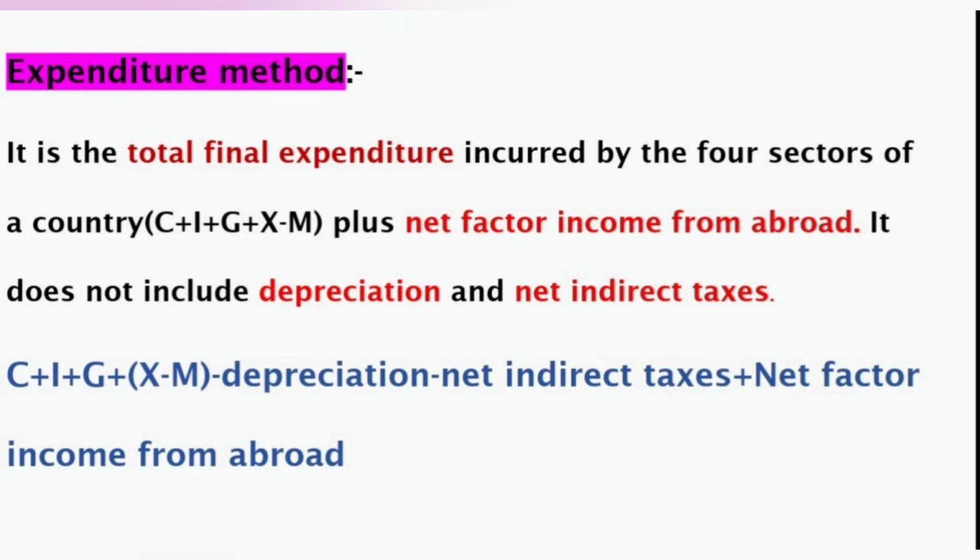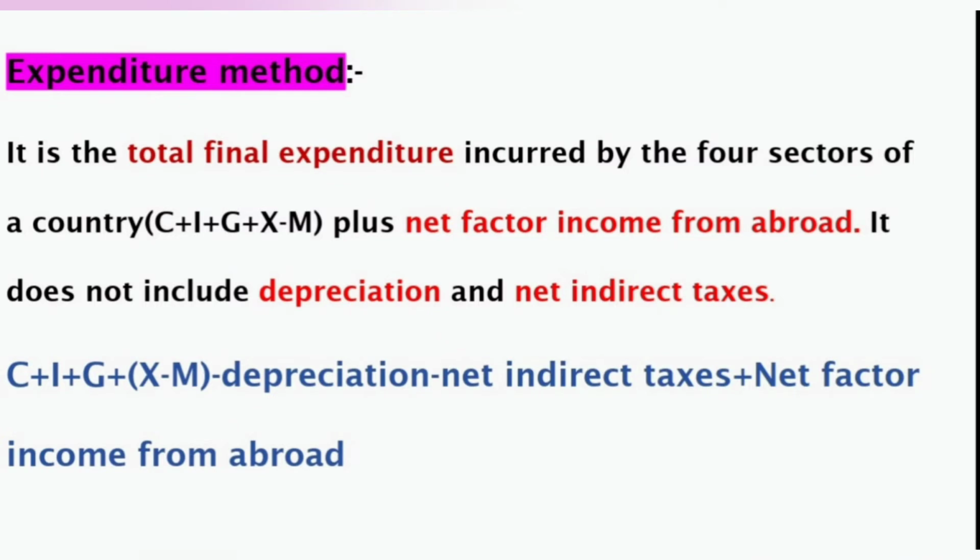So, here also you have to learn many terms: total final expenditure, net factor income from abroad, depreciation, which is otherwise called consumption of fixed capital. Again, what is net indirect tax? And by calculating C plus I plus G plus X minus M, we get GDP at market price. So, what is gross? GDP means gross domestic product.